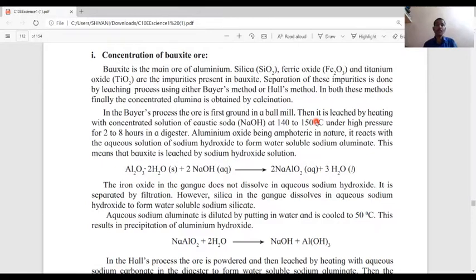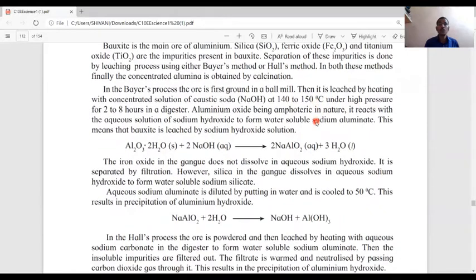Now, aluminum oxide being amphoteric in nature, it reacts with the aqueous solution of sodium hydroxide to form water-soluble sodium aluminate. This means that bauxite is leached by sodium hydroxide solution to get sodium aluminate. We get sodium aluminate, NaAlO2, from this chemical reaction.